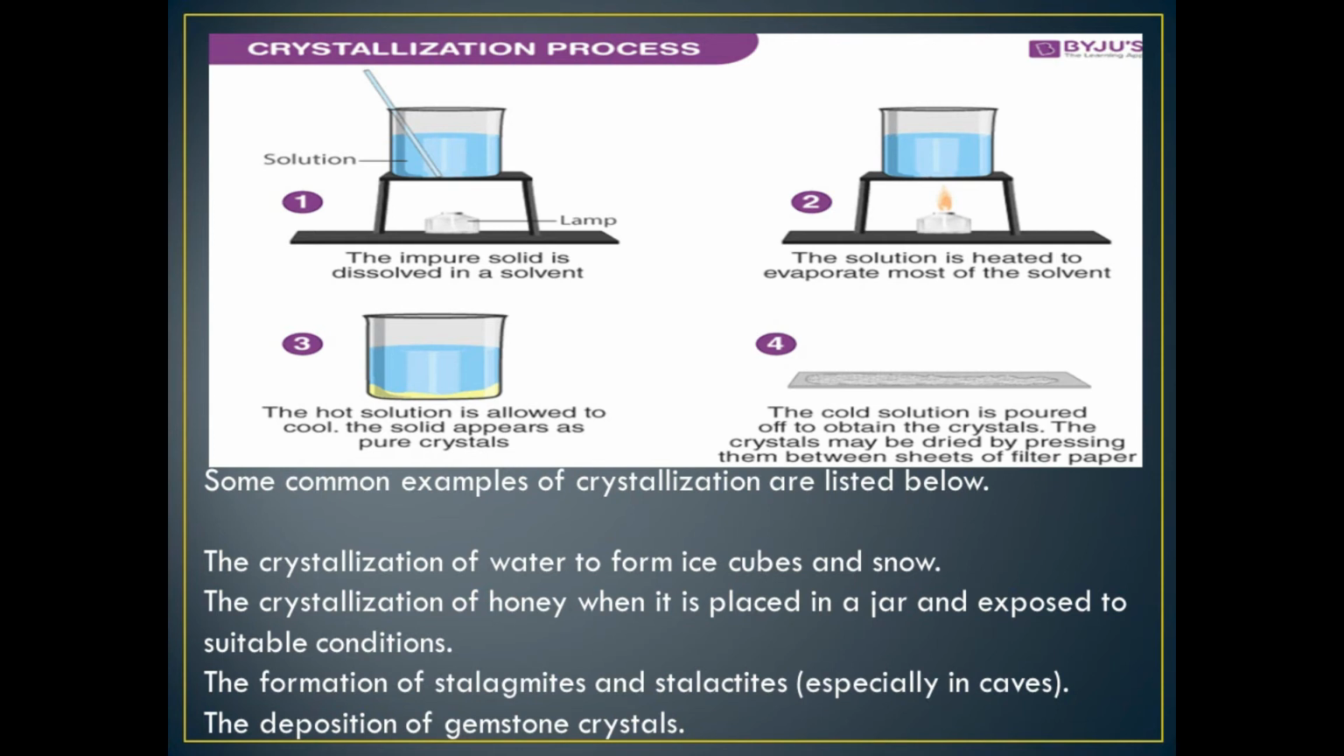First it is kept in a beaker and the lamp is arranged. Then the lamp is heated. What is left is pure crystal. The cold solution is poured off to obtain the crystals. Then it is put on a plate to become crystals. The crystals may be dried by pressing them between sheets of filter paper.